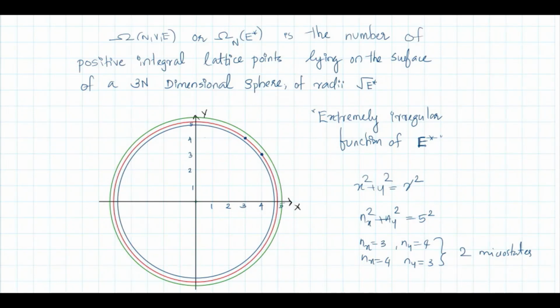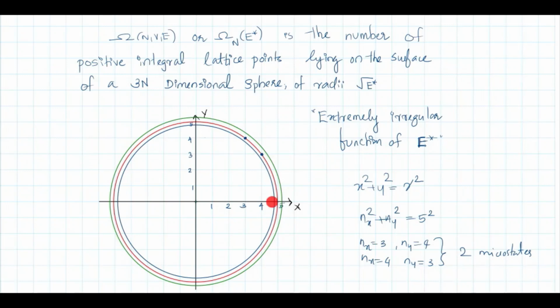These 2 points are on the surface of this circle. If you take an energy which is slightly less than 5, here this 5 is instead of your energy, okay, instead of root E star you have 5, so that is a measure of energy. If you take a slightly lower energy, then there are no points on this circle which satisfy nx and ny as integer.